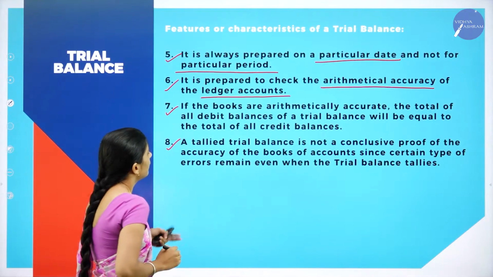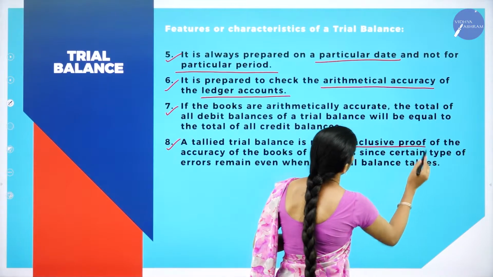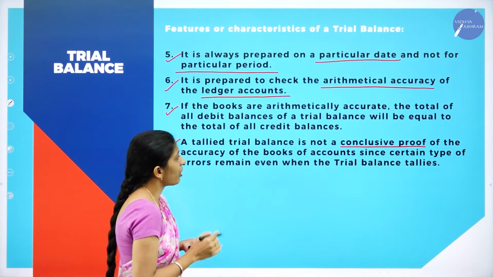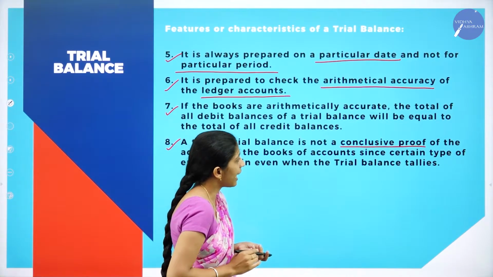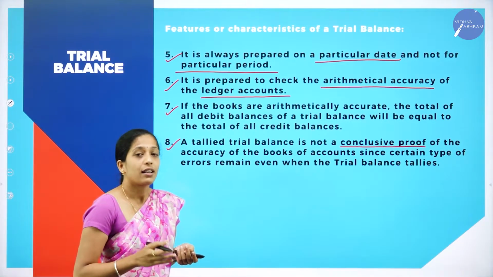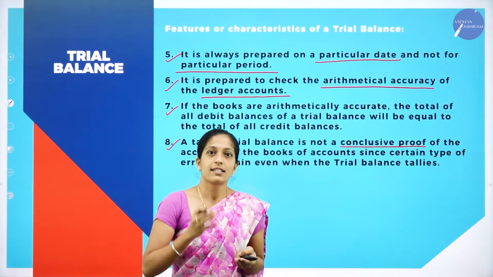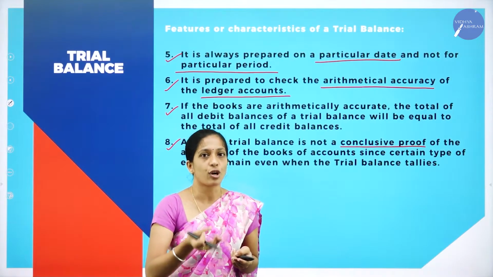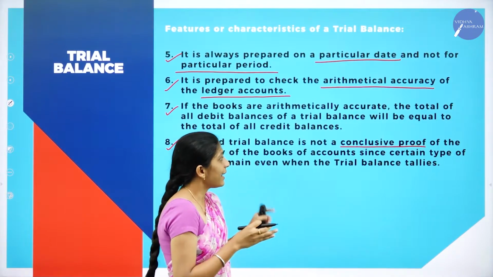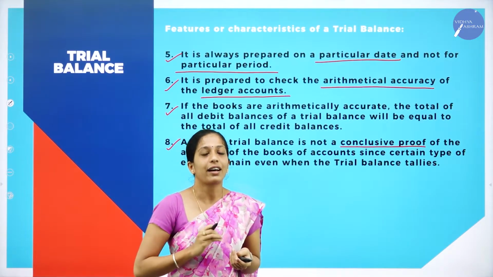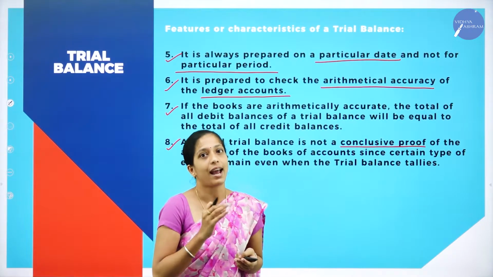And the next one is, a tallied trial balance is not a conclusive proof of the accuracy of the books of account, since certain types of errors remain even when the trial balance tallies. So if the trial balance tallies, it doesn't mean that our ledger account is correct. Sometimes by compensating errors also, the trial balance will tally. So it is not a direct conclusion. If our trial balance tallies, it doesn't mean that our accounts are accurate.